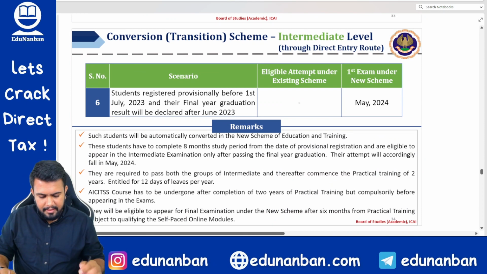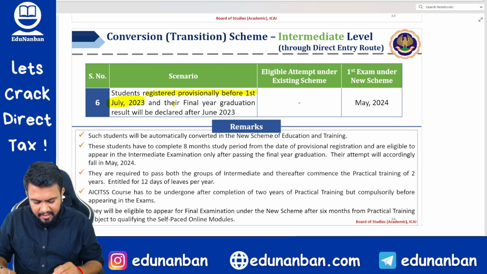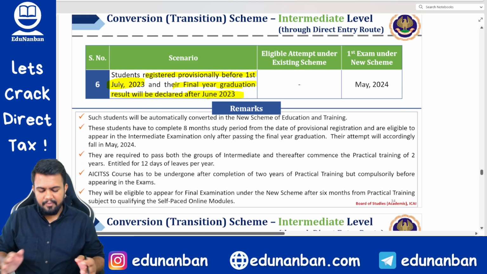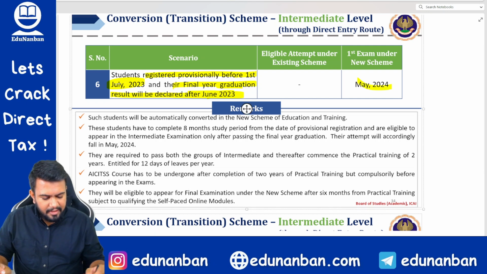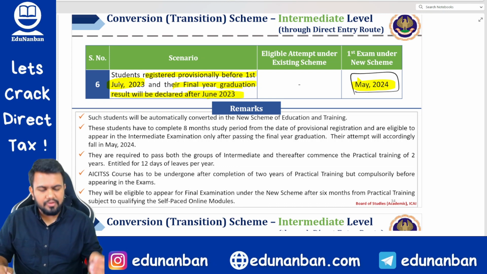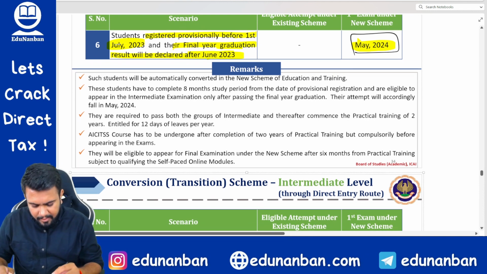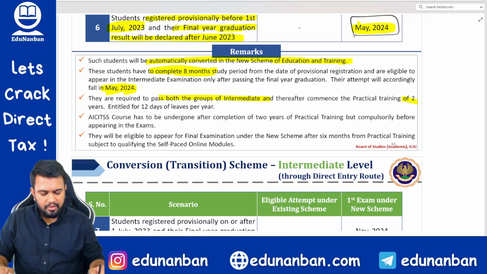Next, transition scheme. Students registered provisionally before 1st July 2023 and whose final year graduation result will be declared after June 2023. So this is what: if you have registered provisionally, you are in the last year of graduation, and if your examination results have not yet come, then you will be able to write your exams only in May 24, since it has not become final registration. So such students will automatically get converted into the new scheme. They have to complete the 8 months study period. Then their attempt will fall in May 24. They are required to pass both the groups. After that, they can join the 2-year articleship.